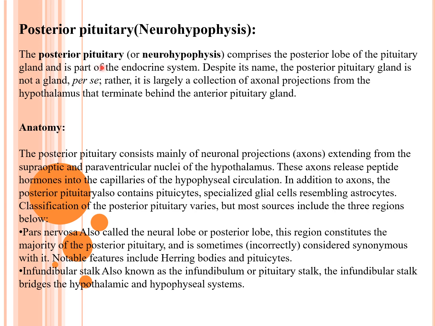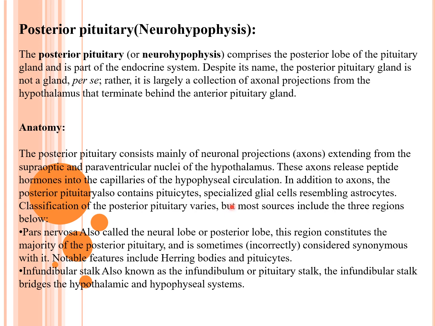The posterior pituitary, or the neurohypophysis, comprises the posterior lobe of the pituitary gland. Despite its name, the posterior pituitary gland is not a gland per se; rather it is largely a collection of axonal projections from the hypothalamus that terminate behind the anterior pituitary gland. Anatomy: it consists of neuronal projections extending from the supraoptic and paraventricular nuclei of the hypothalamus. These axons release peptide hormones to capillaries of the hypophyseal circulation. In addition to axons, the posterior pituitary also contains pituicytes, specialized glial cells resembling astrocytes.